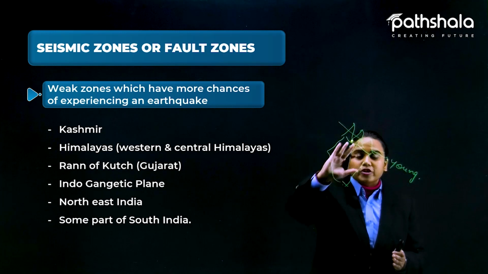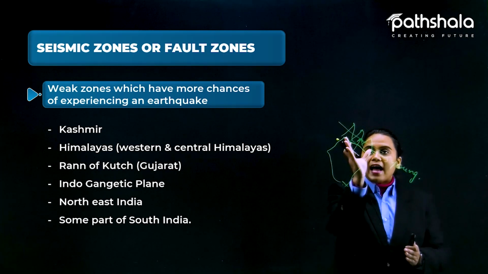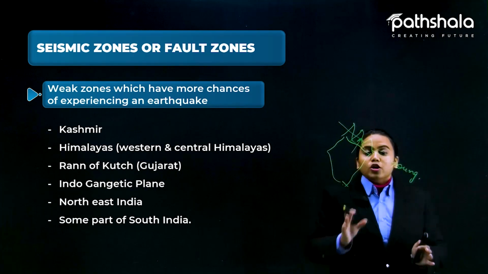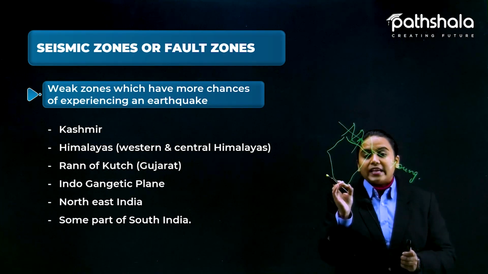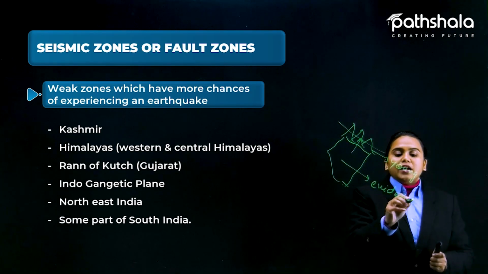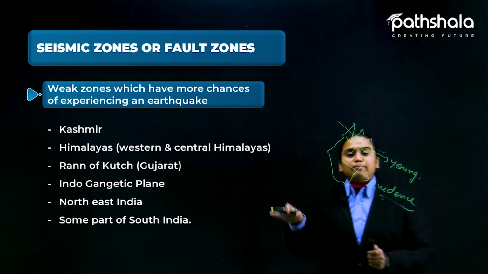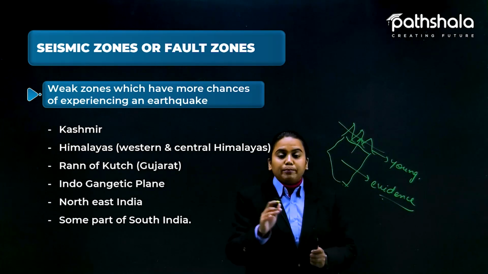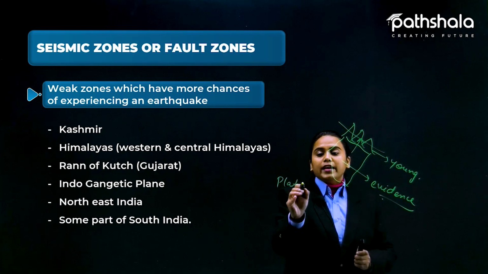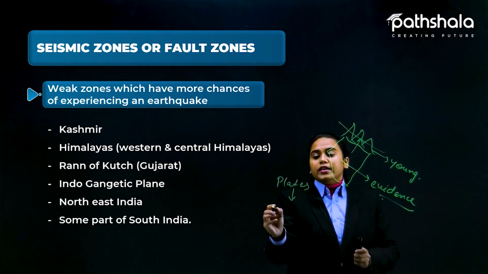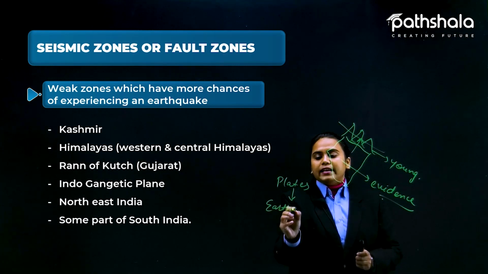Because the Indian plate is shifting toward this side, bringing the mountains higher. Fine. So this shifting of plates is evidence that we are not in a static position. We are continuously in motion. The plates that are shifting can cause an earthquake anytime, anywhere.